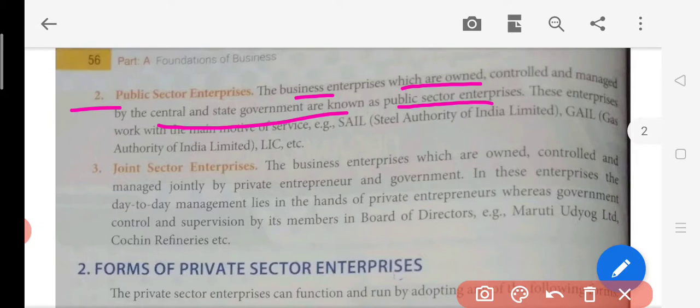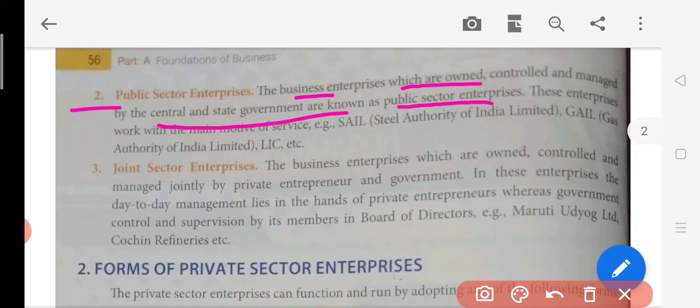What is the reason for this? Simply because they just want to earn profit. So they will not set up in an area like a rural area because they are not going to get any kind of premium clients over there. So that is the mentality of a public sector enterprise. They are doing welfare, service motive is there in their mind, and this is the objective for them. So basically they will go into the interior parts of India as well. So both the sectors are important for the economy.